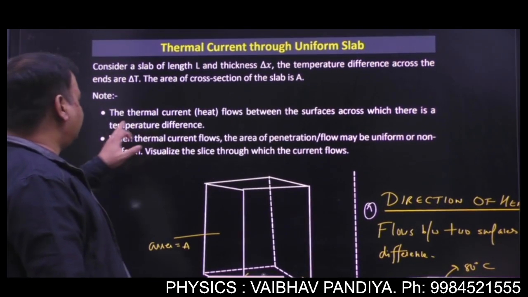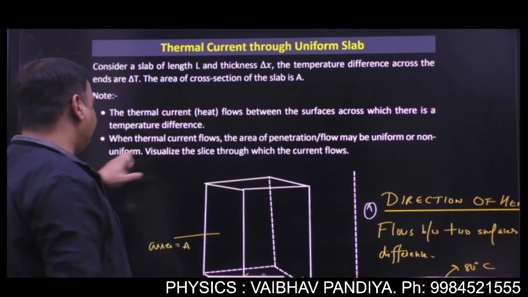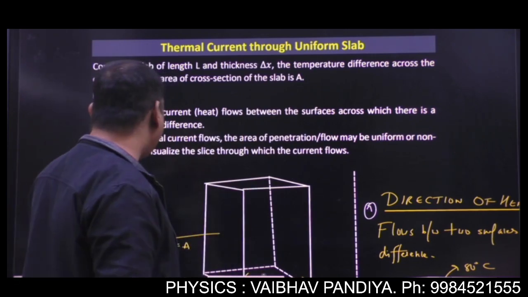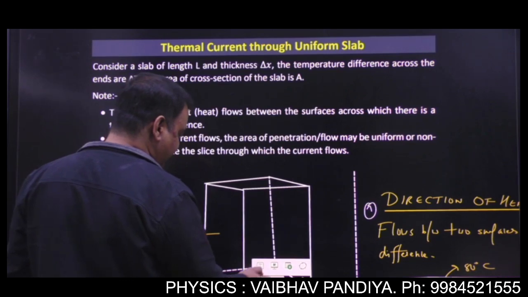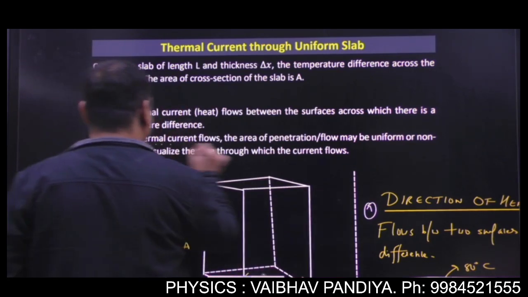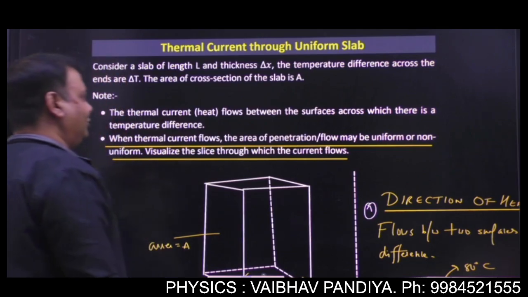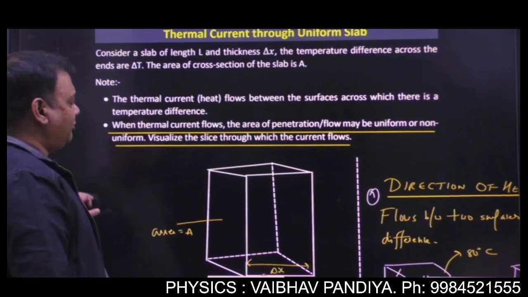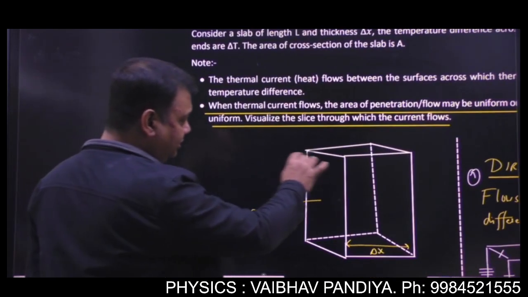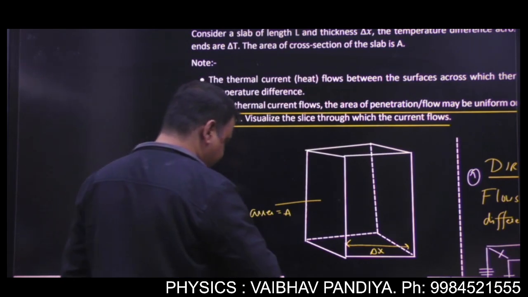So the thermal current flows between the surfaces. This is very much clear. When the thermal current flows, the area of penetration of flow may be uniform or non-uniform. This already I told you in much depth and detail, how you have to visualize the area of flow, whether the area is uniform or non-uniform. Correct? Now we will see what is the formula for thermal current through a uniform slab. Uniform slab means the area is uniform.